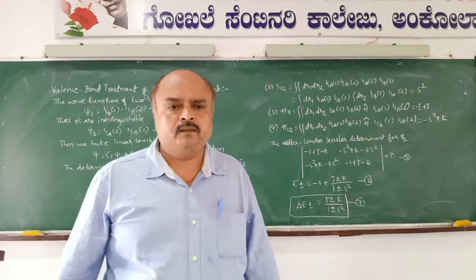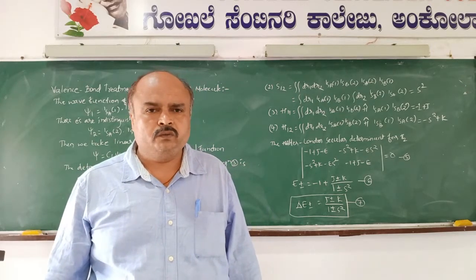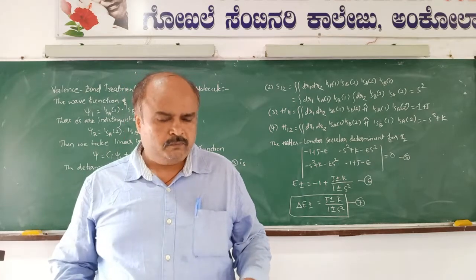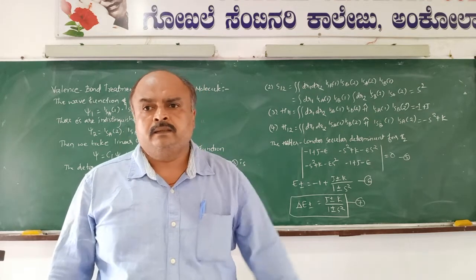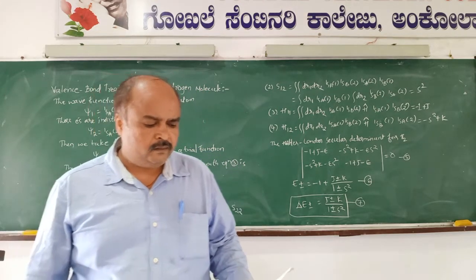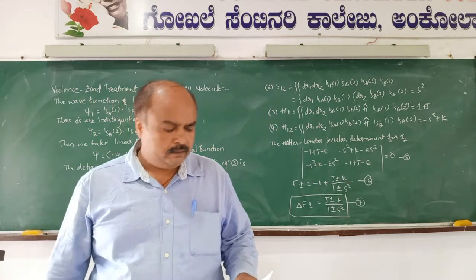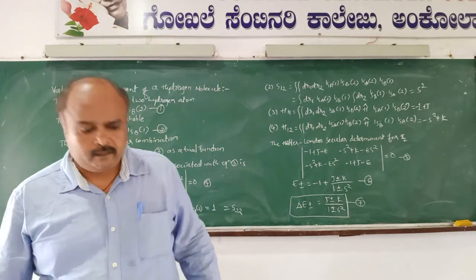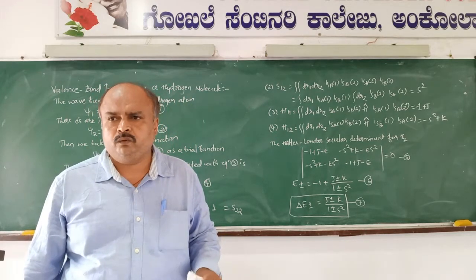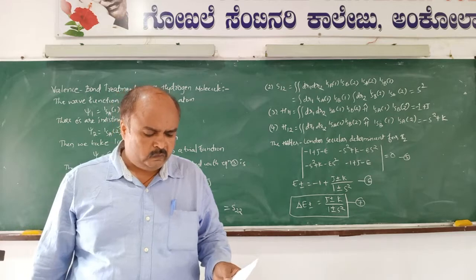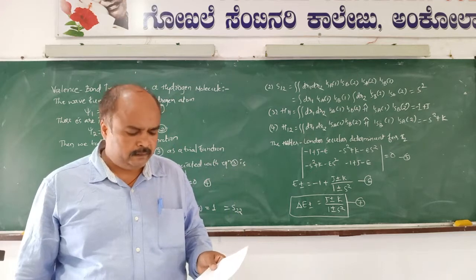Welcome once again to the discussions about the valence bond treatment of the H2 molecule. This theory was put forward by Heitler and London in the year 1927. The first satisfactory explanation of the stability of the chemical bond, in the H2 molecule in particular, was given by Heitler and London in 1927. Their method has been extended to more complicated molecules also. Therefore, it is known as the valence bond treatment or valence bond method.